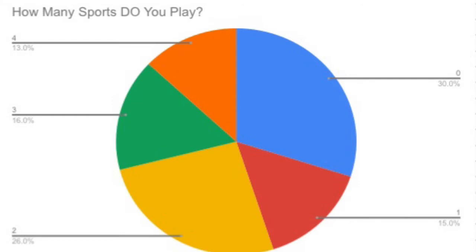You can tell that the majority of our participants answered for 0. Our pie chart also describes the percent of each section, so you can tell that 30% of our participants answered for 0, 13% answered for 4, 16% answered for 3, 26% answered for 2, and 15% answered for 1.